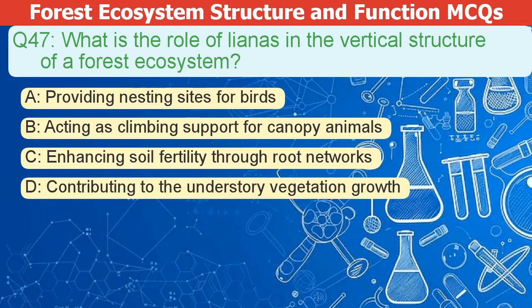What is the role of lianas in the vertical structure of a forest ecosystem? A. Providing nesting sites for birds. B. Acting as climbing support for canopy animals. C. Enhancing soil fertility through root networks. D. Contributing to the understory vegetation growth.